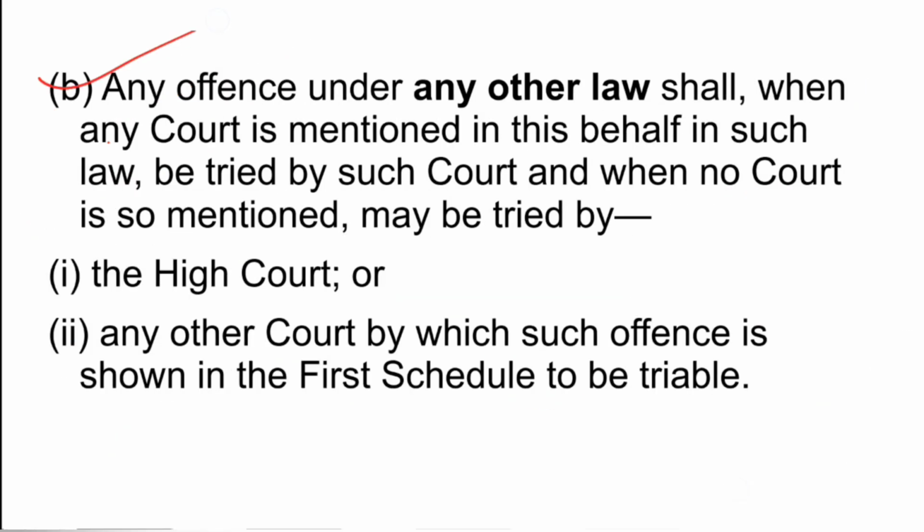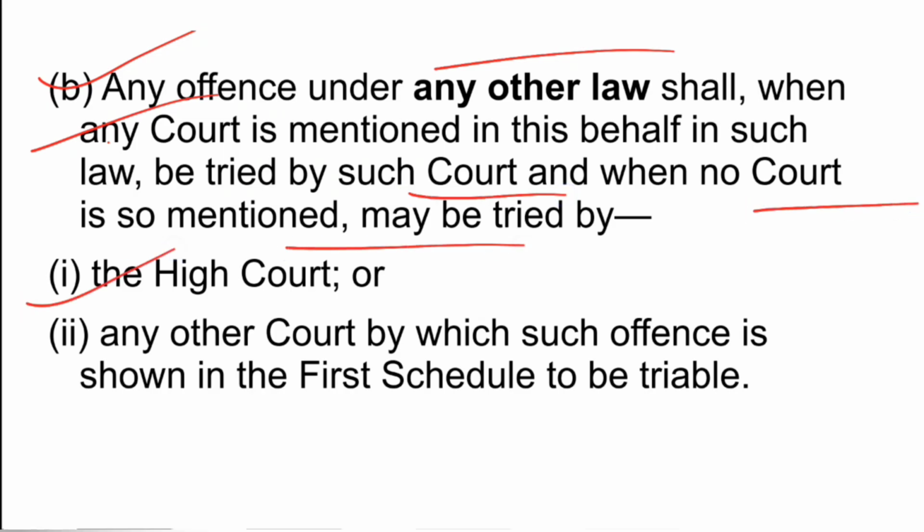Then clause B says any offence under any other law. Earlier in clause A we discussed offences under BNS, but here, under any other law, when any court is mentioned in this behalf in such law, it shall be tried by such court, and when no court is mentioned, it is triable by the High Court or any other court by which such offences are shown in the First Schedule to be triable. So if the First Schedule provides for the trial of those offences under any other law, that court or the High Court, or the court mentioned in that other law, shall try the offence.